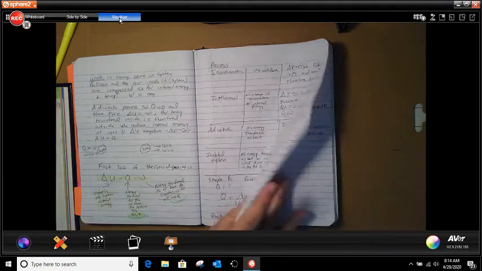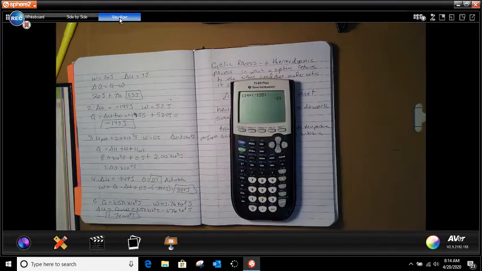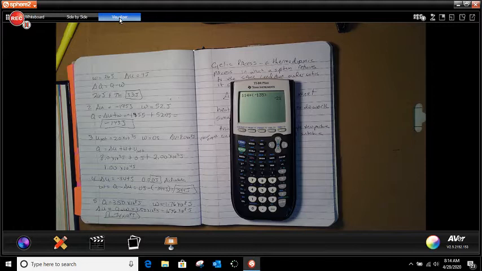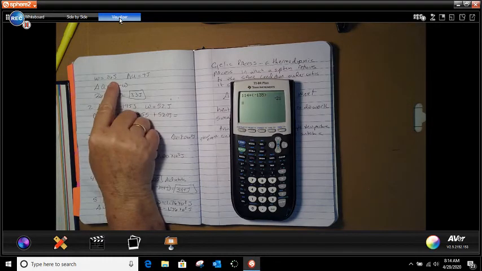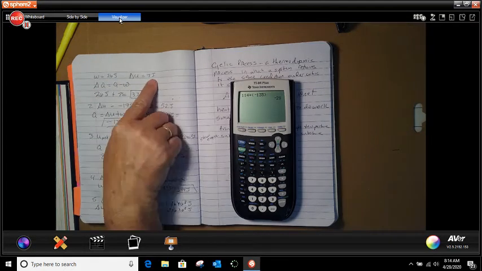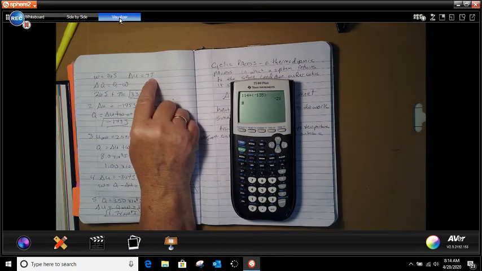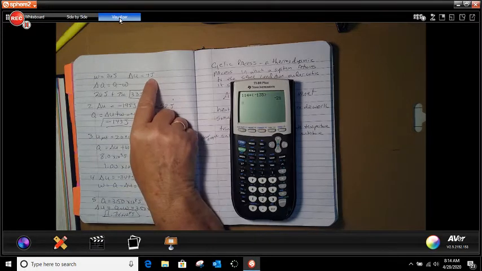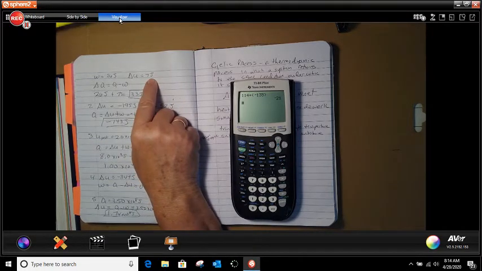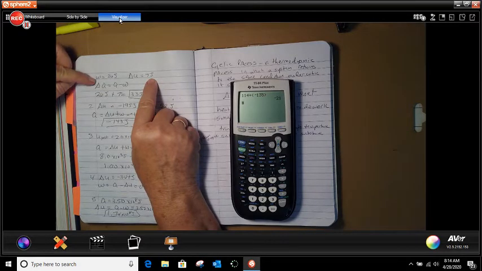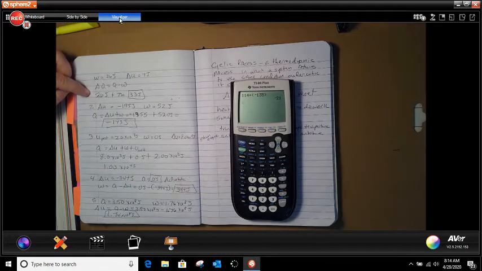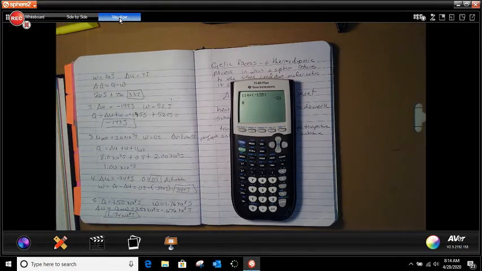Let's look at the practice problems that you had to do today. Number 1 says heat is added to a system and the system does 26 joules of work. That's our work. The internal energy increases by 7 joules. How much heat is added to the system? What we're going to do is take our W and add it to 26, because here is our formula, but that has an unknown variable, so we need to change the equation.